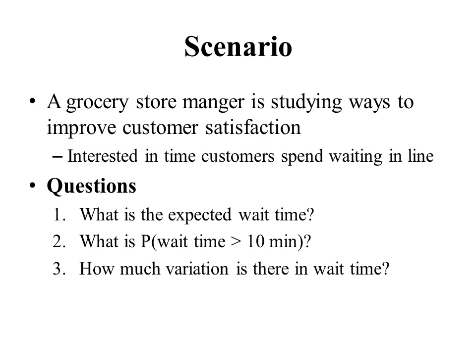Number two, what's the probability that the wait time of a randomly selected customer is greater than 10 minutes? Number three, how much variation is there in wait time? In other words, does everyone wait about the same amount of time, or do some people wait a long time and some people wait very little time? So these are three questions that seem reasonable to ask about this scenario.